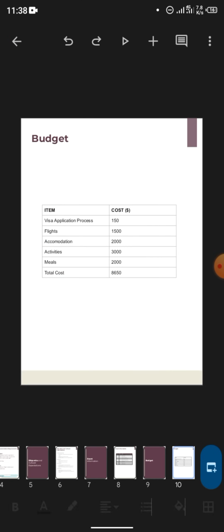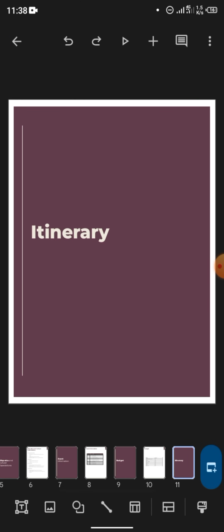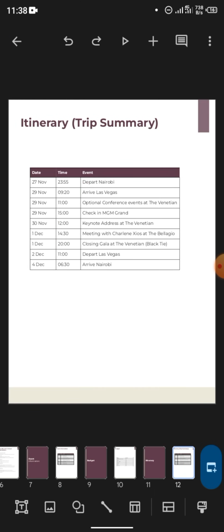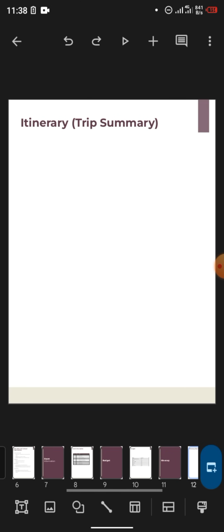Bring this down. Zoom in. Good. So the next page is the itinerary. So swipe, your trip summary. This itinerary part, I've not edited it here. Let me delete this. Because for this itinerary aspect, they said we should use the Google Sheets template that they gave us in the cohort. In the Savannah, they gave us a Google Sheets template to copy. So that's what we're going to copy and paste here.